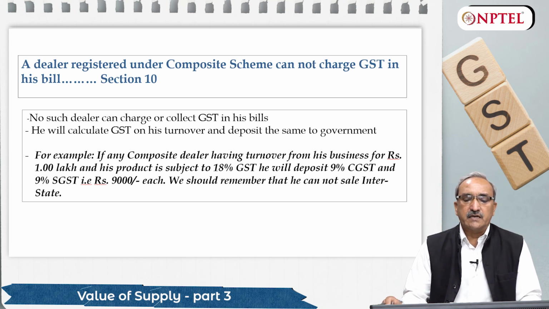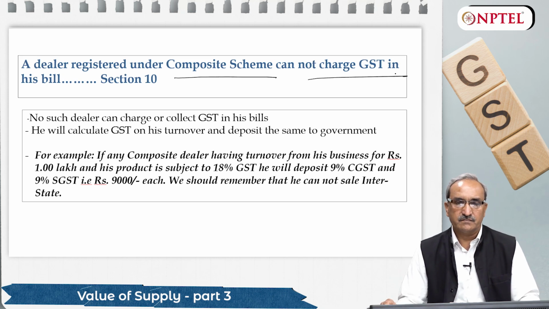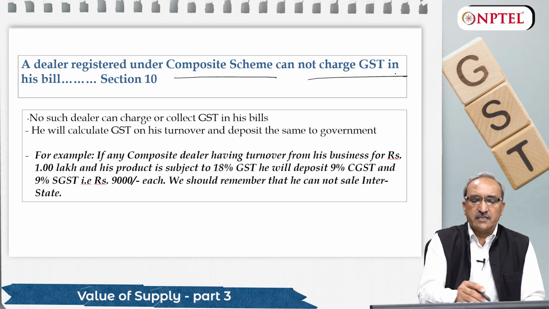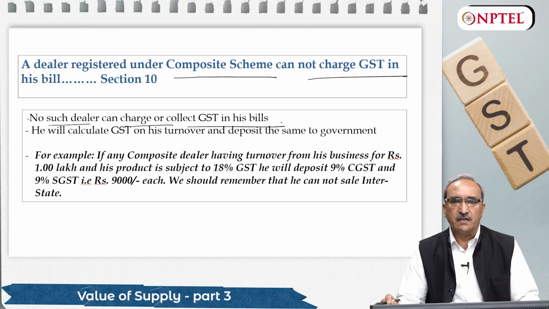So a dealer registered under composite scheme cannot charge GST. What does it mean? If GST is applicable and he is a registered dealer under GST, maybe under composite scheme, how can he not charge GST? No, friends, he will charge GST, but how? It says no such dealer can charge or collect GST in his bill.